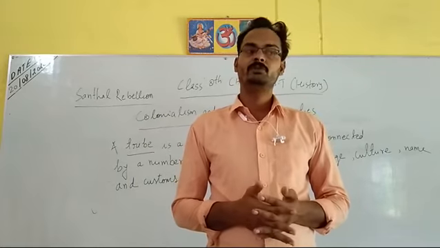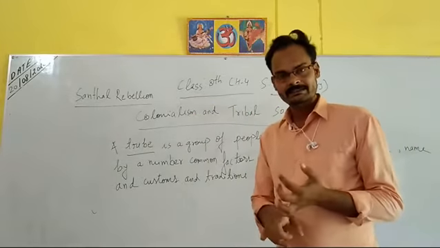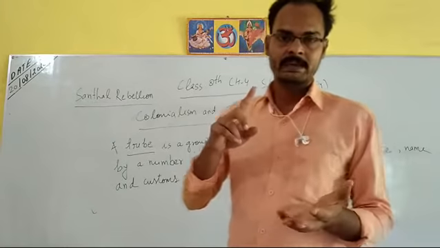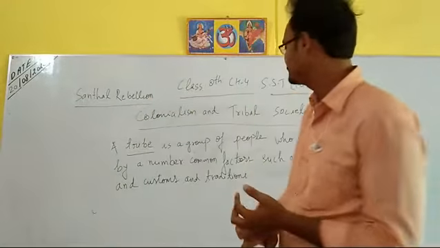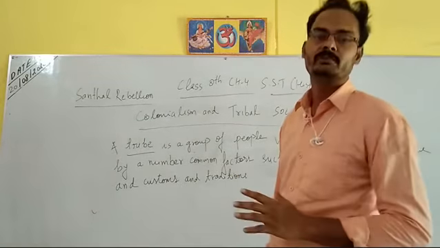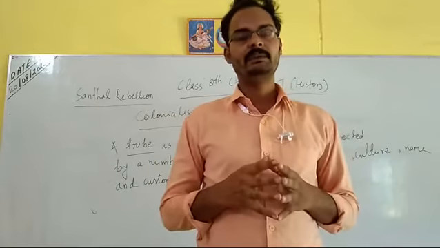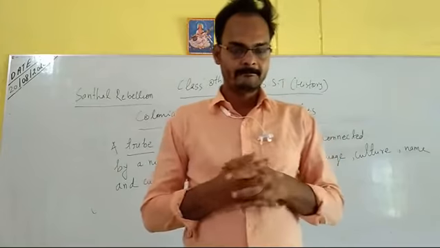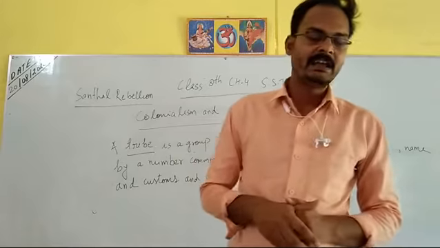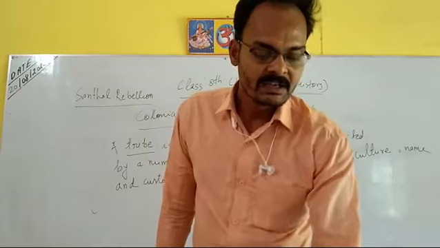And what are those common factors? Language, dresses, traditions, cultures, ideologies, food, cultivation, name, customs. Different common factors are there, and these common factors among tribal people are the same, and that is why a group of people with some different qualities is known as a tribe.